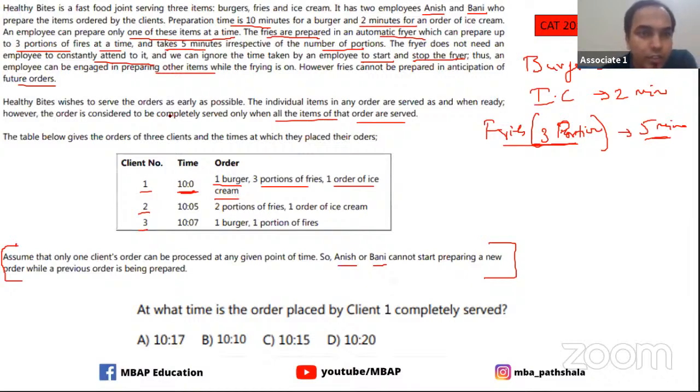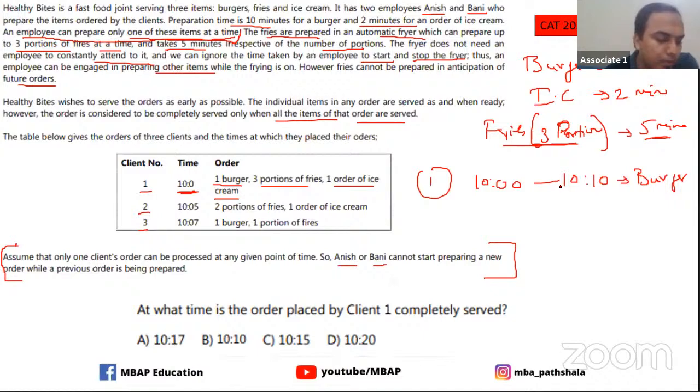Okay, and what is given to you here? An employee can prepare only one of these items at a time. It is given to you here. So what happens when client number one comes at 10 a.m.? From 10 a.m. to 10:10, one of the employees will be preparing the burger, right? One of the employees will be preparing the burger.